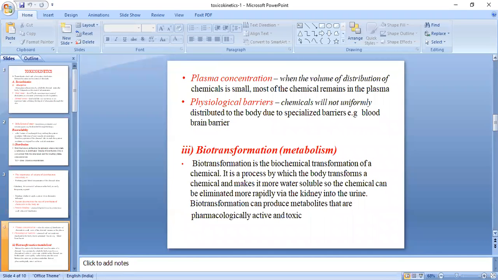Then you have plasma concentration. The second factor is plasma concentration: when the volume of distribution of a chemical is small, most of the chemical remains in the plasma.